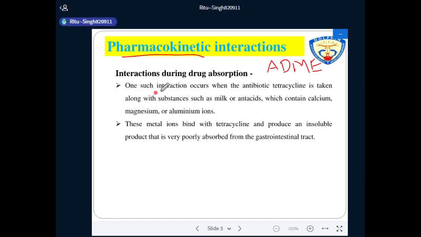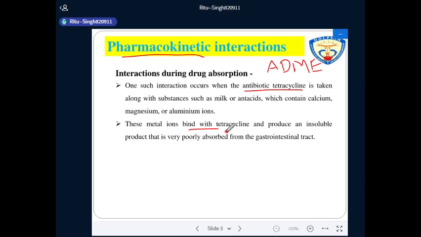In the drug absorption interaction, an example is the antibiotic tetracycline taken along with substances such as milk or antacid. Some ions are present in milk or antacids, like calcium, magnesium or aluminium ions, and these ions bind with the tetracycline drug.